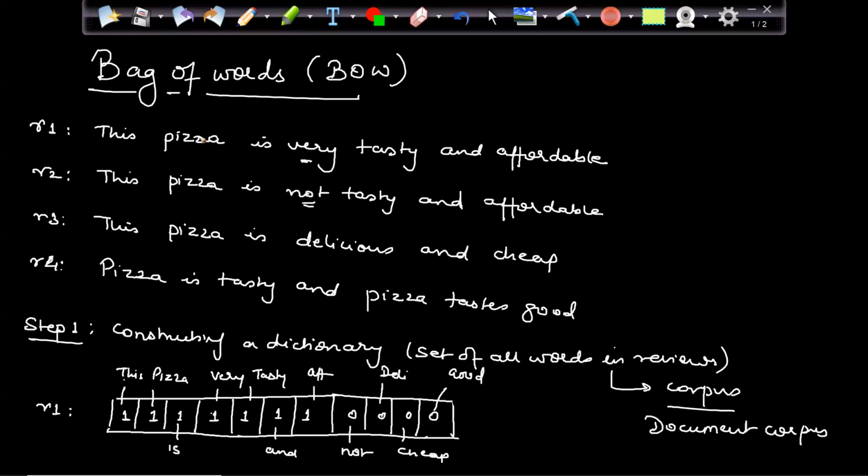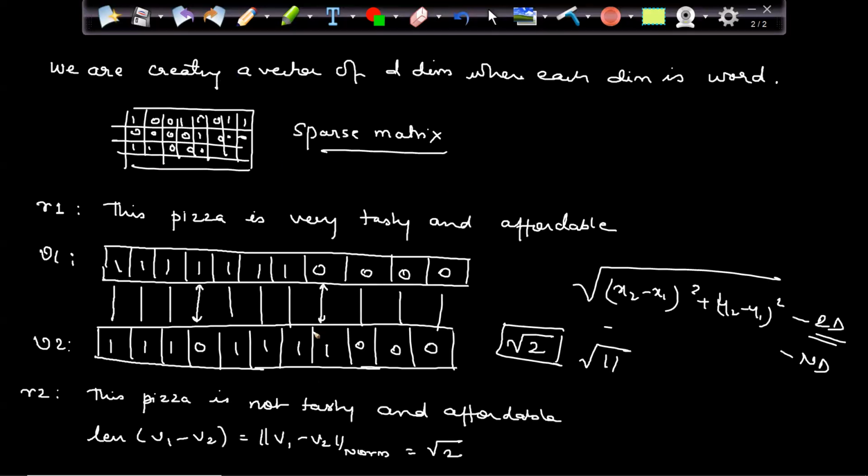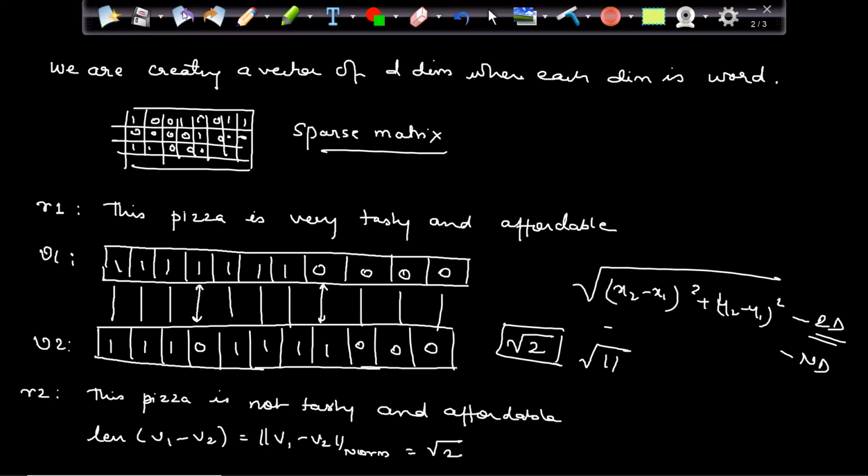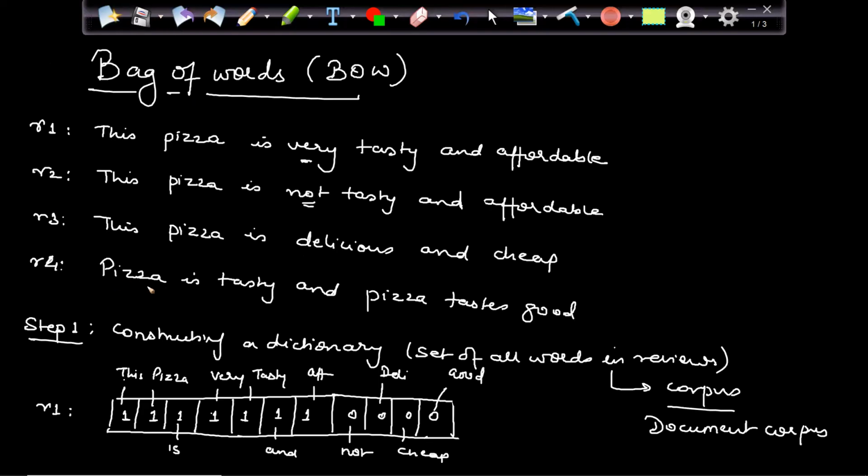And again, this is the small example which we took. Obviously, in a real-time scenario, we may have more negative words or more different words than the same words, so my distance will change accordingly. Now, for example, let's say I have one more review, the third review, where I have two pizzas.